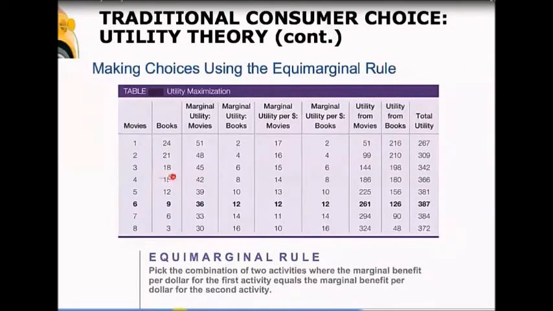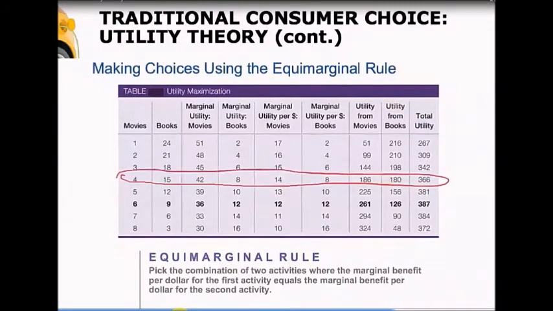And when you have 15 books as part of your consumption, your marginal utility of your last book was 8 utils. Now those are hard to compare because we're not sure how much we had to spend on each one. So it's more useful to look at the marginal utility per dollar for each good. So again, for this combination right here where we're doing 4 movies and 15 books, let's see if this is as happy as we could be.